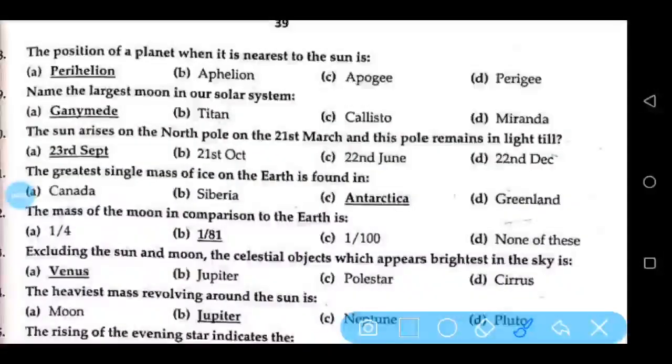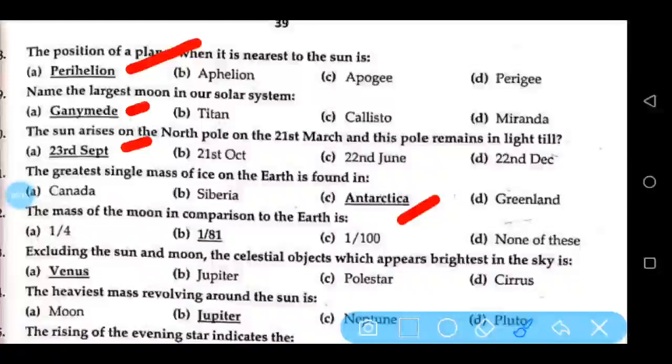The position of a planet when it is nearest to the sun is perihelion. Name the largest moon in our solar system. Ganymede. The sun rises on the North Pole on the 21st March and this pole remains in light till 23rd September. The greatest single mass of ice on Earth is found in Antarctica.